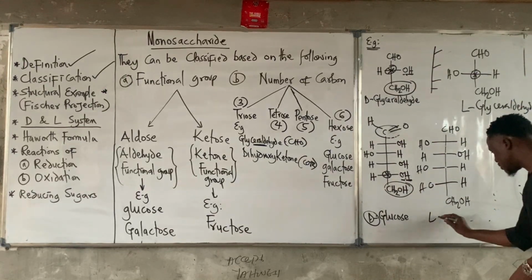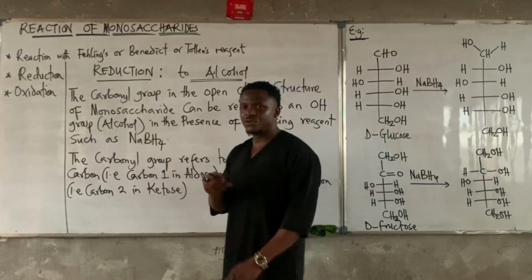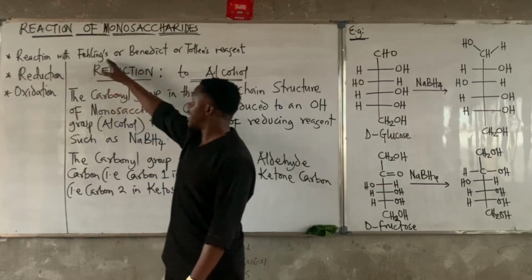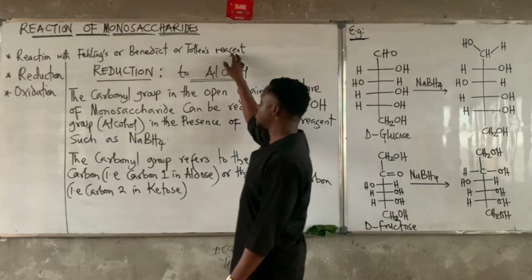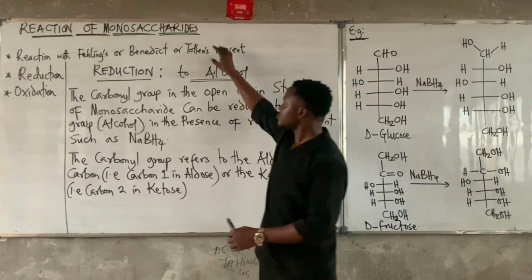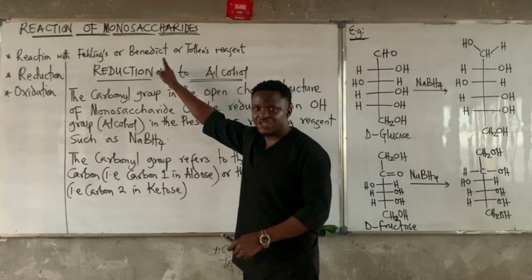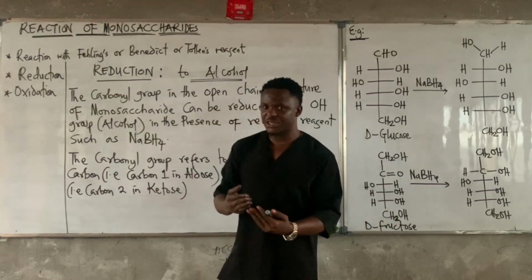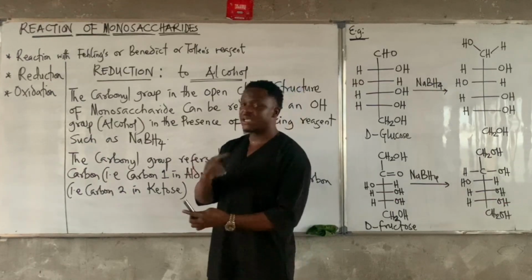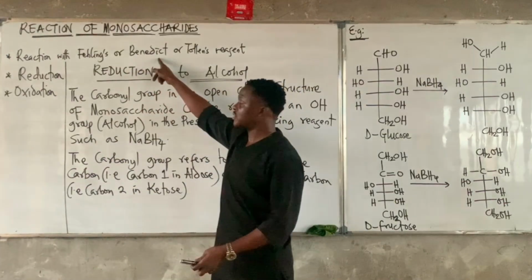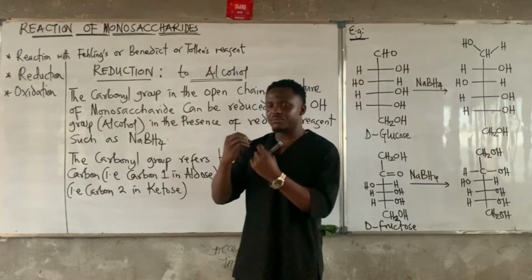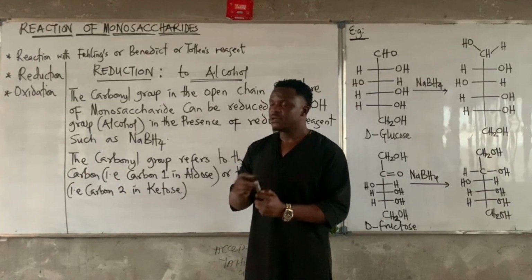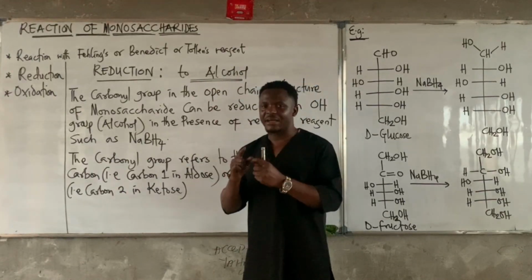So now we move to reactions of monosaccharides. Majorly what we intend to do today is reduction and oxidation reactions. Monosaccharides react with Fehling solution, Benedict solution, or Tollens reagent. When they react with these, they reduce these reagents. These reagents are mild oxidizing agents. So whenever monosaccharides react with any one of Fehling solution, Benedict solution, or Tollens reagent, what the monosaccharide does is to reduce these reagents.